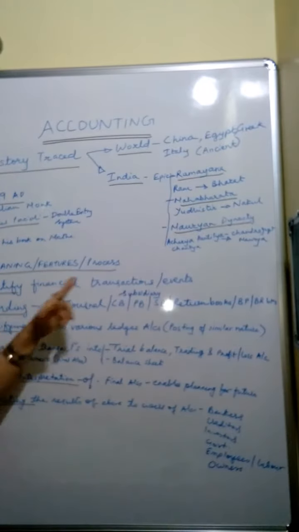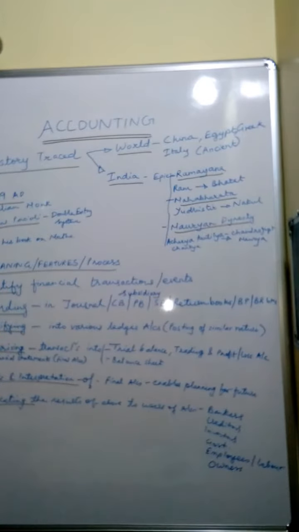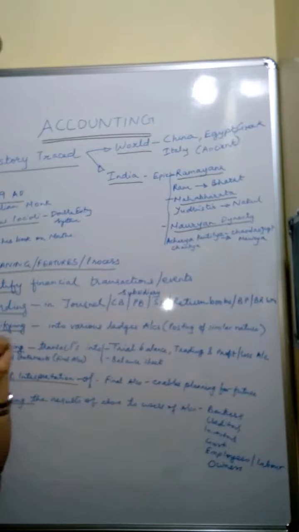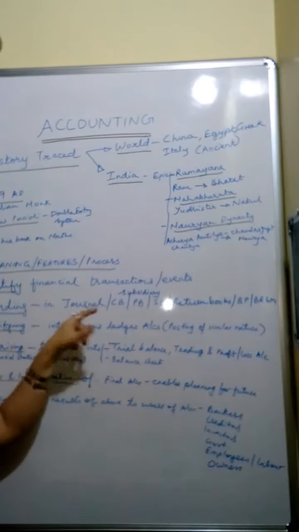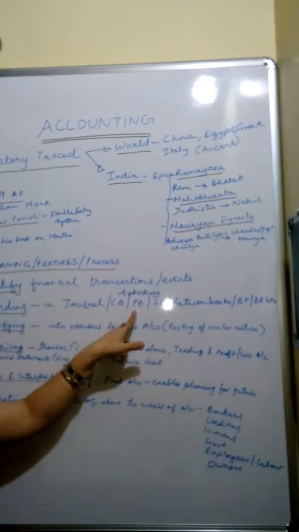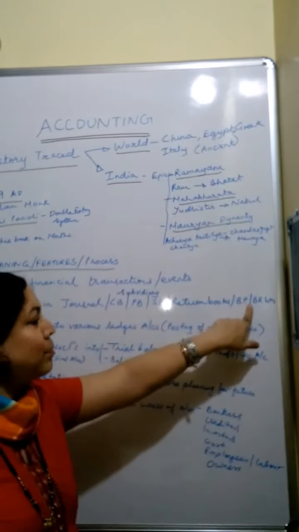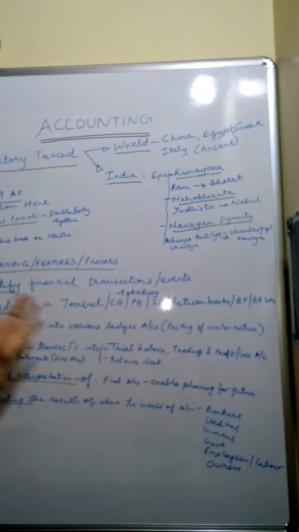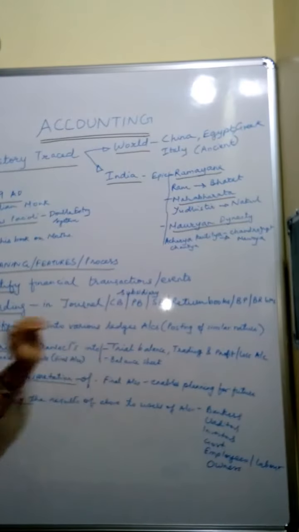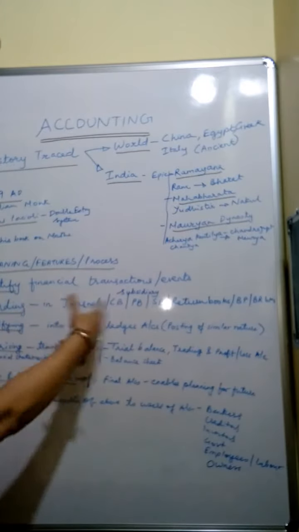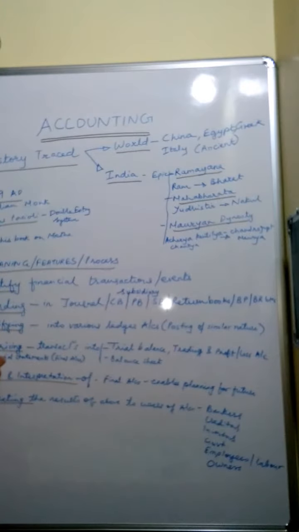Then the second step in the process of accounting is recording. We are going to record all these financial transactions which have been identified in the subsidiary books or basic books of entry, which are called journal or journal proper, then cash book, purchase book, sales book, then purchase return and sales return books, bills payable books and bills receivable books. Then after recording such transactions into the books of basic entry, we then classify such transactions. Because if there are enormous transactions in these books, we will be confused. So these transactions need to be classified.